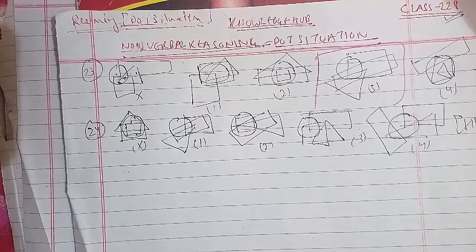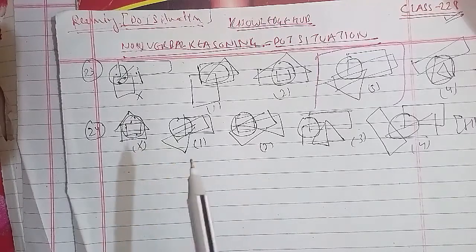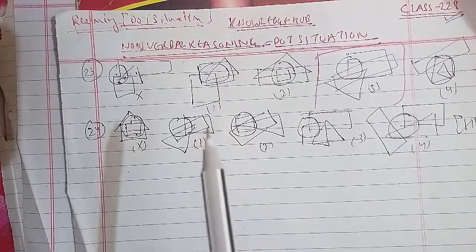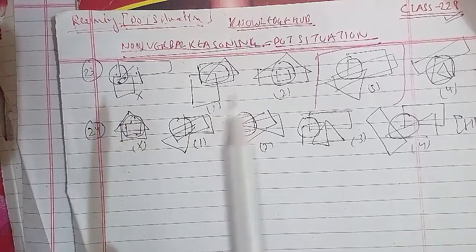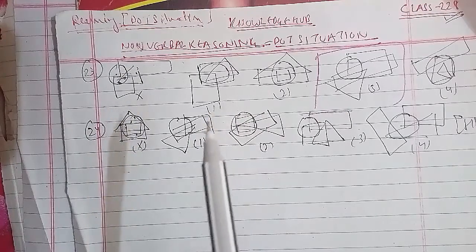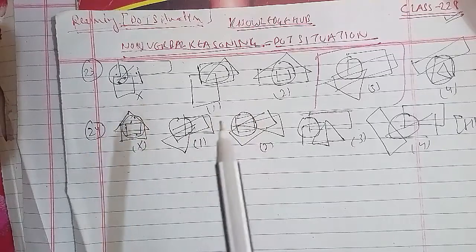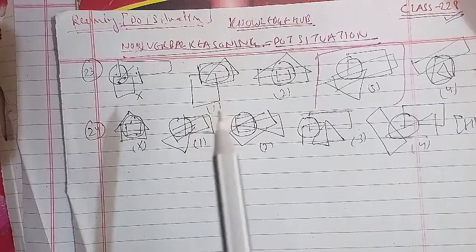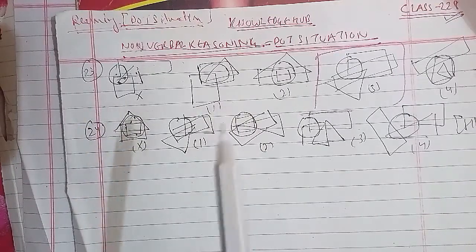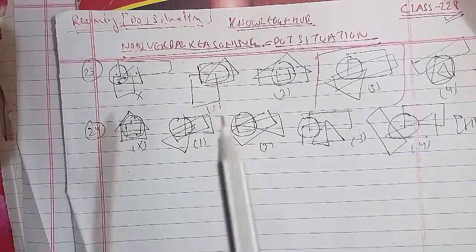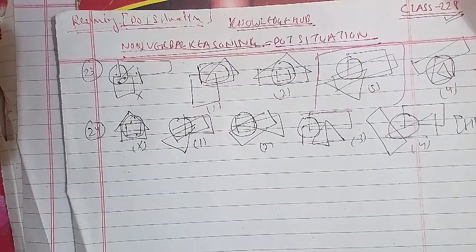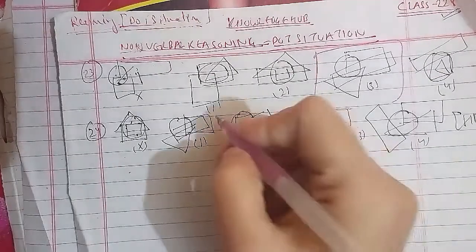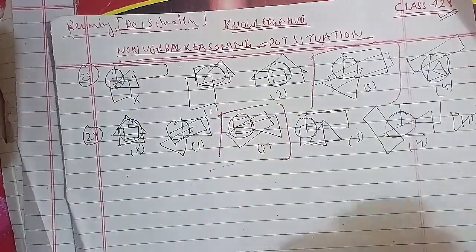So the same case here: in the figure X there are three dots, one in the region common to the circle and triangle only, second in the region common to the circle, square and rectangle only, and third contains no region common to the circle and the triangle only. In figure 4, it contains the region common to the circle, square and rectangle only. So figure 2 contains all three types of regions. So figure 2 will be the right answer for this question as well.